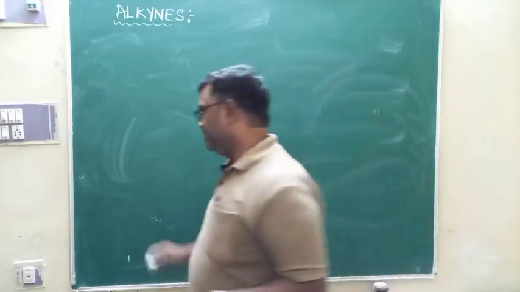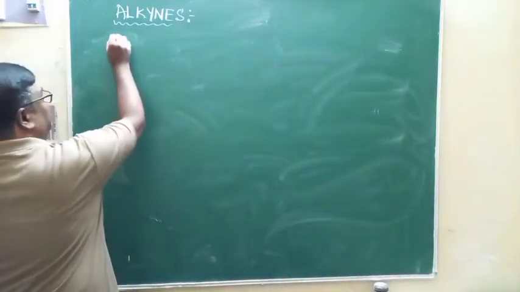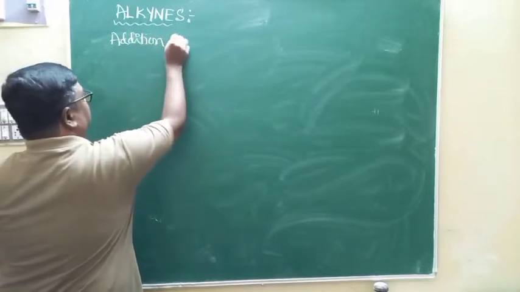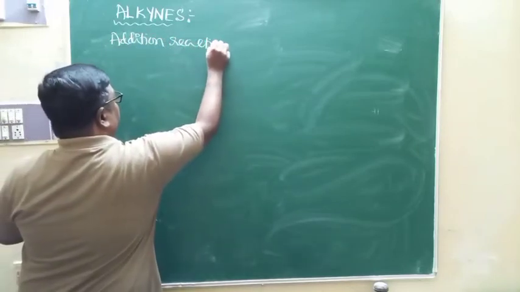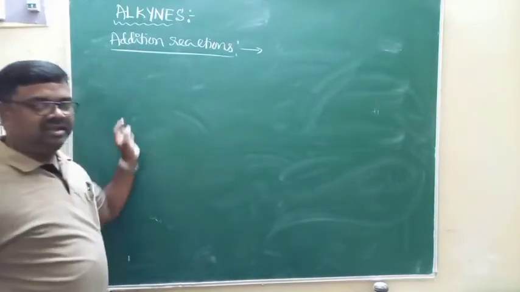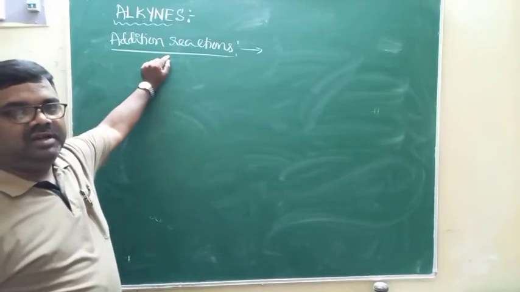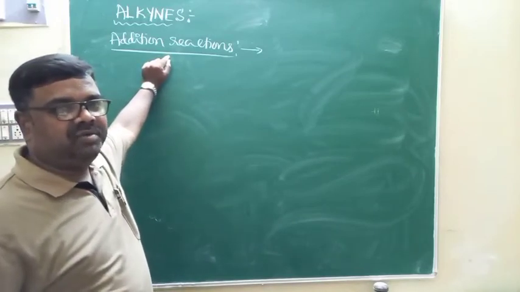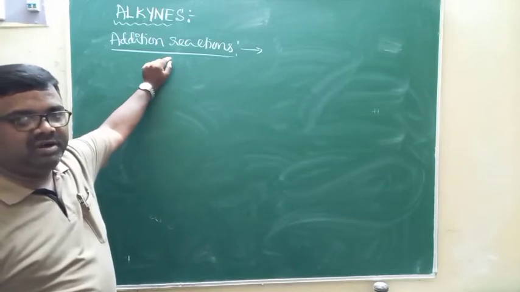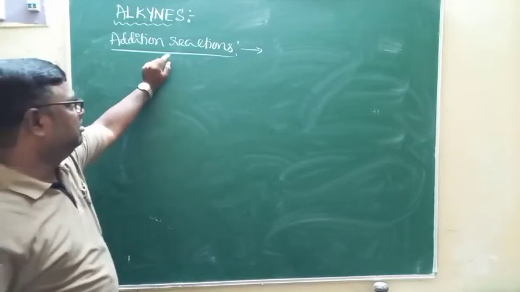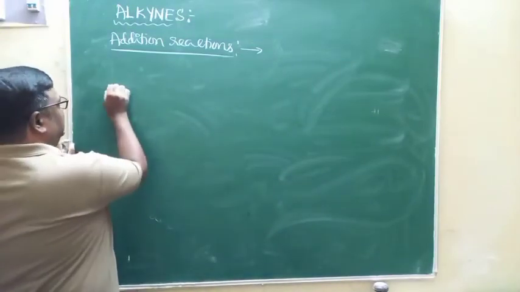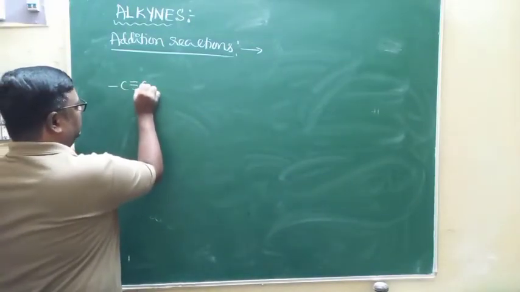Keep this in mind. Now let us see one more property, that is addition reactions. Addition reactions are the common properties of unsaturated hydrocarbons. They are the common properties of hydrocarbons containing double bonds and triple bonds, right? You know that alkynes are characterized by carbon to carbon triple bond. Because of that, they undergo addition. As far as addition reactions are concerned, just observe the general mechanism here.